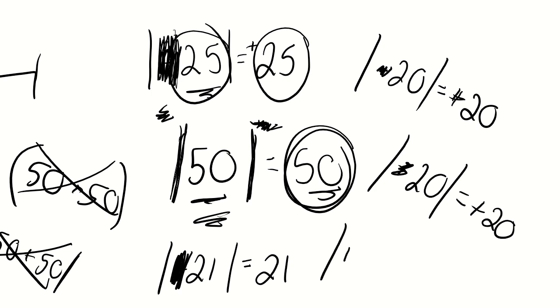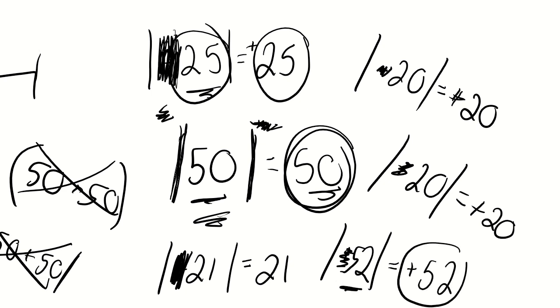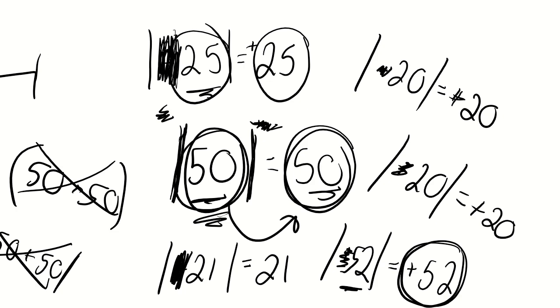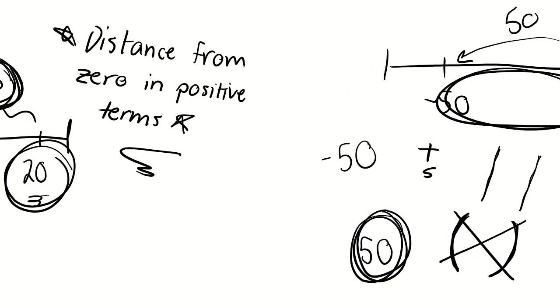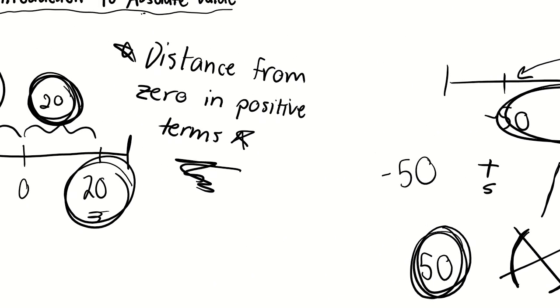So last one, let's do a positive 52 before we move on. That's a 52. So we're just going to erase what's in front of it and put a positive over here and then whatever the number was. So we put a positive 52. Absolute values make whatever's within it a positive number, because when we deal with distances from 0, they're always positive. Remember, distance from 0 in positive terms. Distance from 0 is always positive.